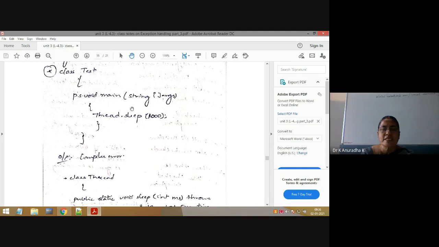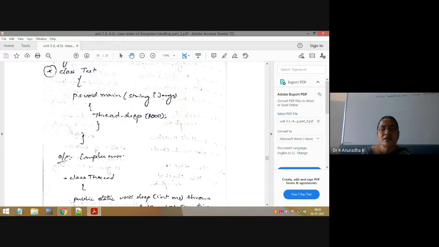You know 10/0 is an arithmetic exception, no? And you know arithmetic exception is an unchecked exception, no? So an unchecked exception need not be handled or declared. That's why you will not get a compiler error, because 10/0 is an unchecked exception.